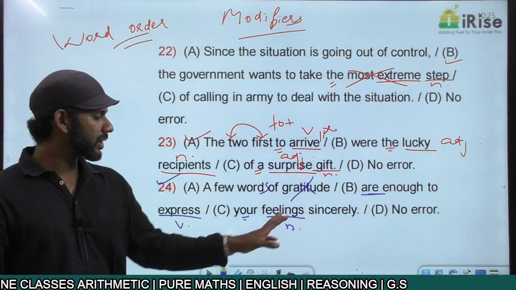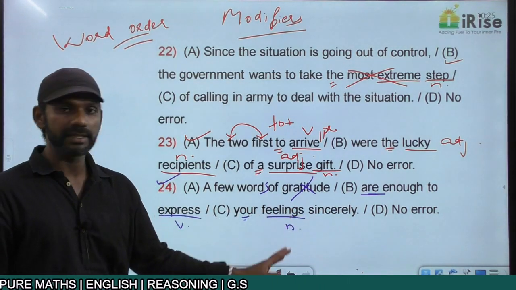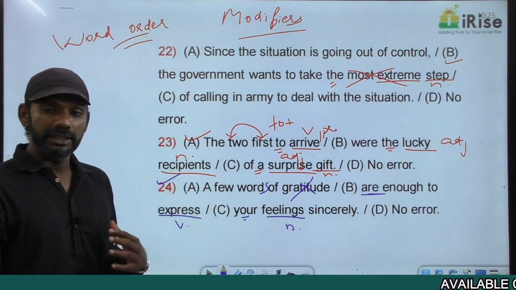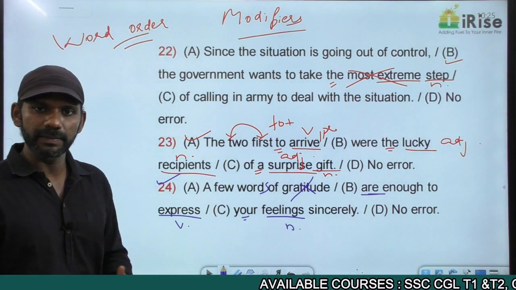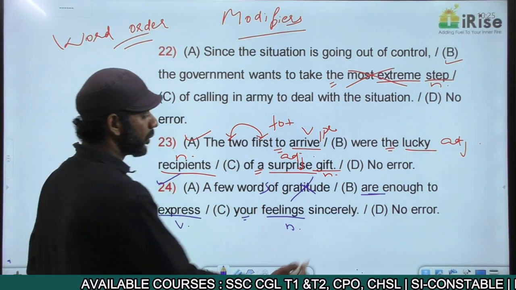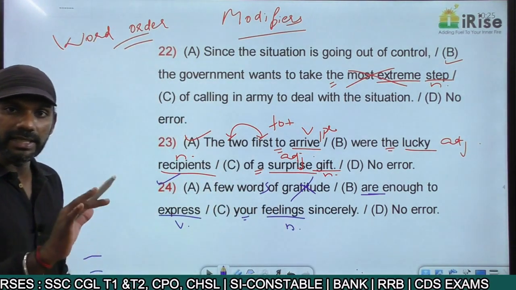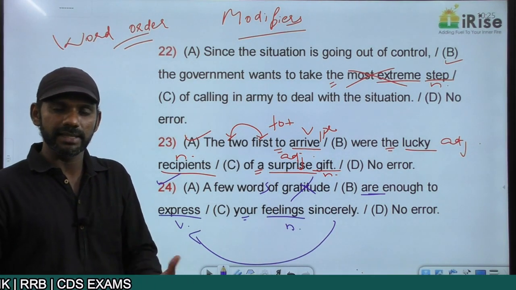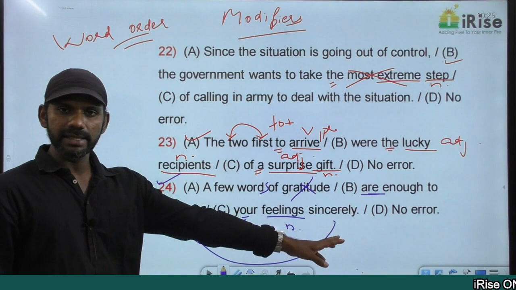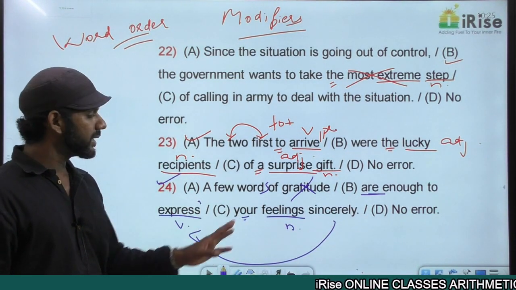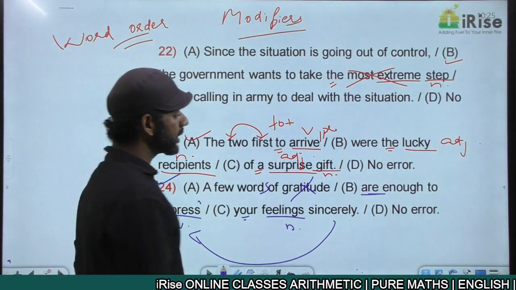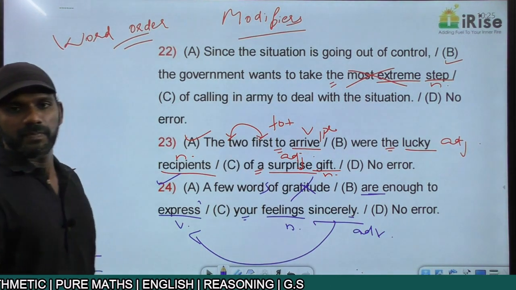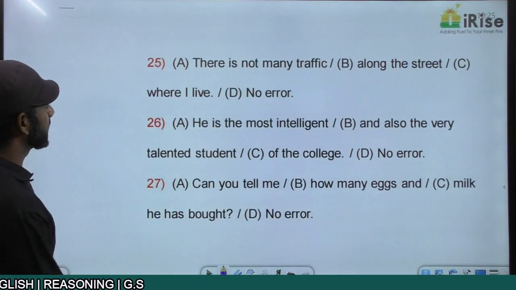If sincerely is describing feelings, it must be an adjective because feelings is a noun. But understand the meaning. A few words of gratitude are enough to express your feelings sincerely means, according to the sentence, the word sincerely is not describing feelings, the word sincerely is describing express. To express your feelings sincerely, expressing sincerely. Express is a verb here. Any word that describes a verb is called an adverb. Ly words are adverbs. So sincerely becomes an adverb. Getting it? Come to the next one.